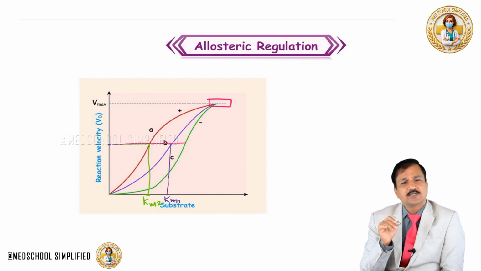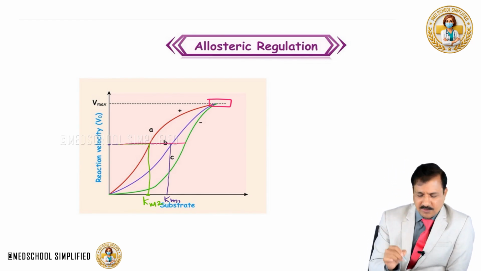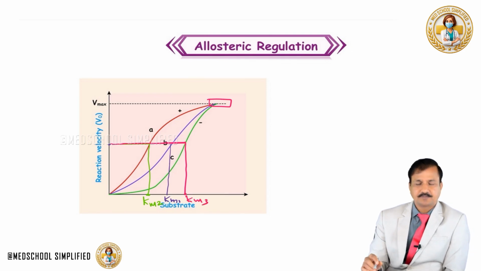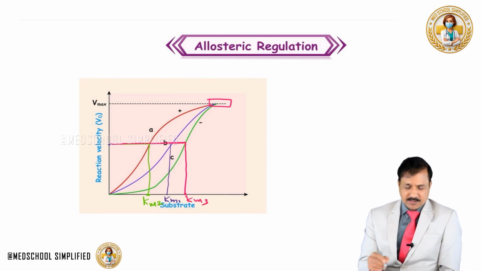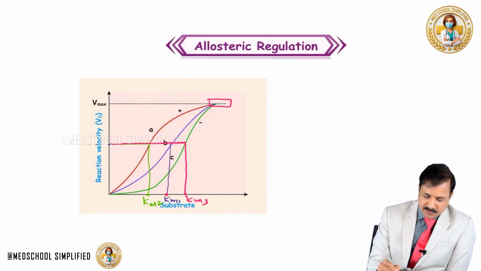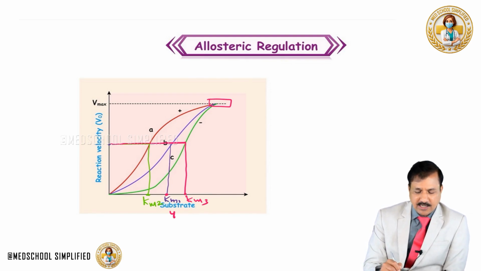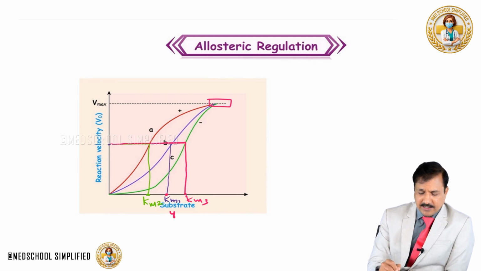So for the negative allosteric modulator, let's put the half Vmax line interpolating here to this reaction velocity curve for the negative modulator, and bring that down to the x-axis and let's put that as Km3. Now let's see what happens. Compare that with Km1. So Km1 is, say, let's put that as 4 millimoles or something. Now let's look at Km2, that green here.